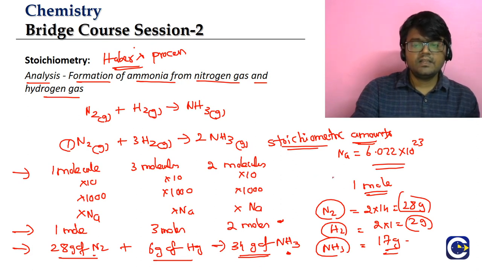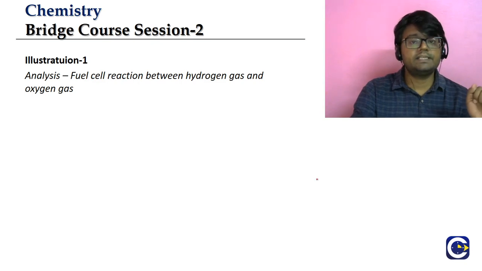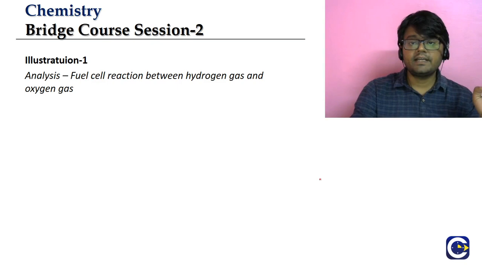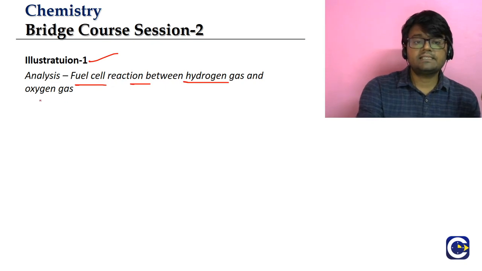Clear, guys? Now what we will do is take one illustration problem and try to analyze it. In this session, we are also trying to take some very important chemical reactions. Like we talked about one, Haber's process, which is the manufacturing of ammonia from hydrogen and nitrogen gas. Then in the illustration we are going to analyze the fuel cell reaction between hydrogen gas and oxygen gas.